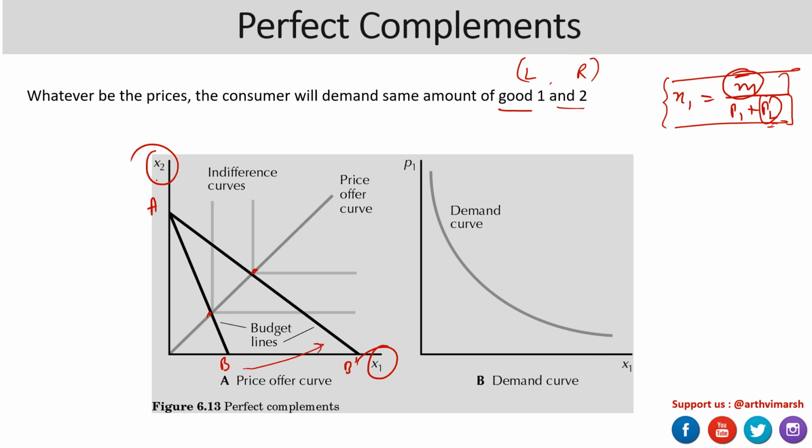So the relationship between x1 and p1 can be plotted here, from which we get the demand corresponding to the change in price, which essentially tells us that as the price goes down, the demand keeps going up. So this is an increase in demand for x1. This is about the perfect complements.